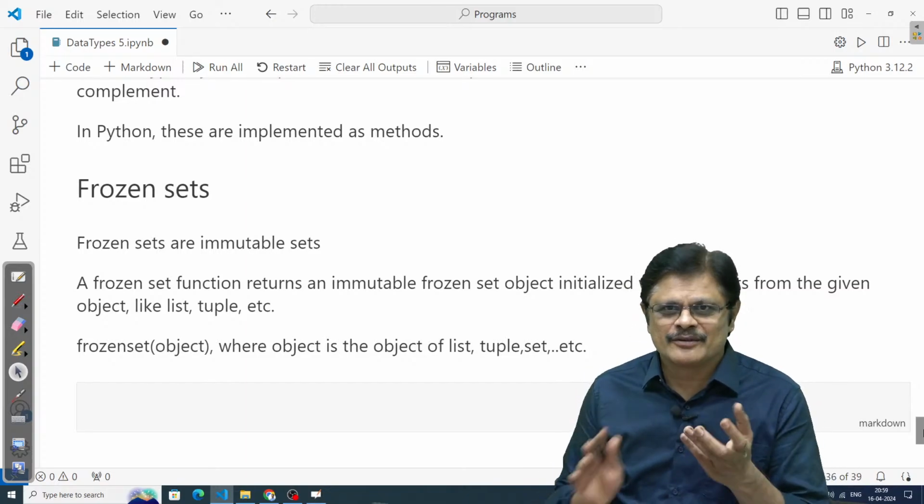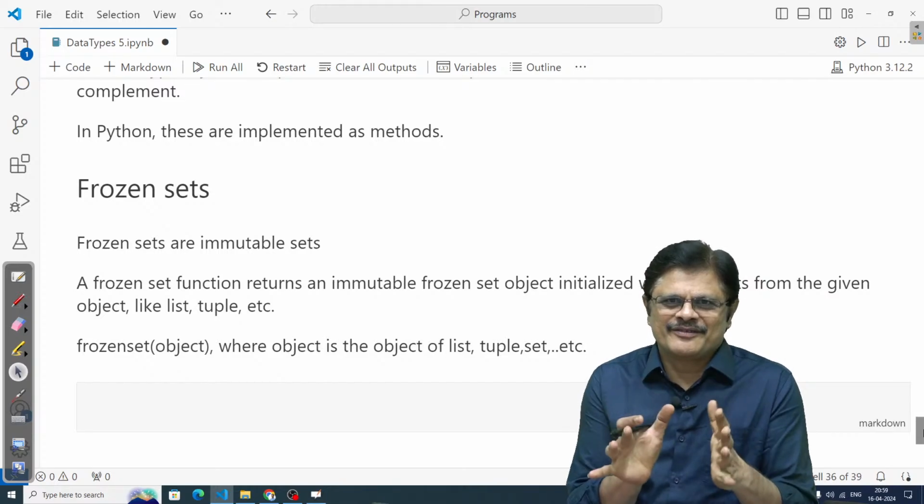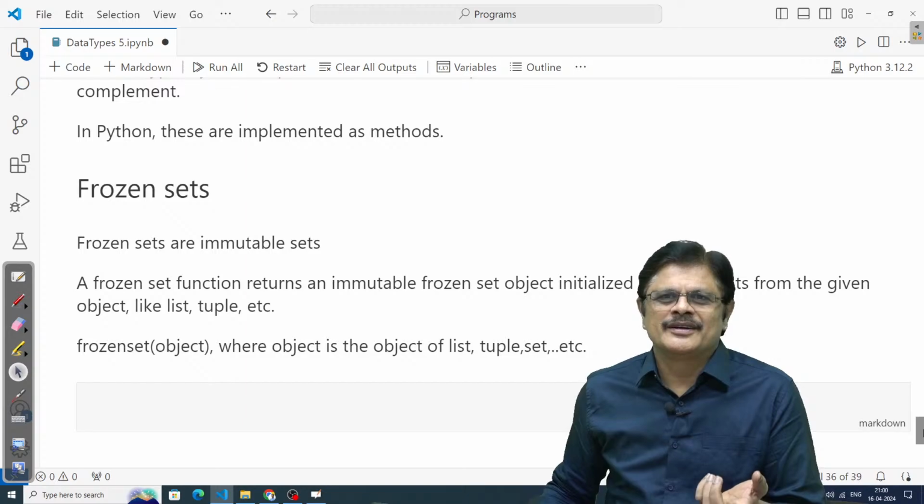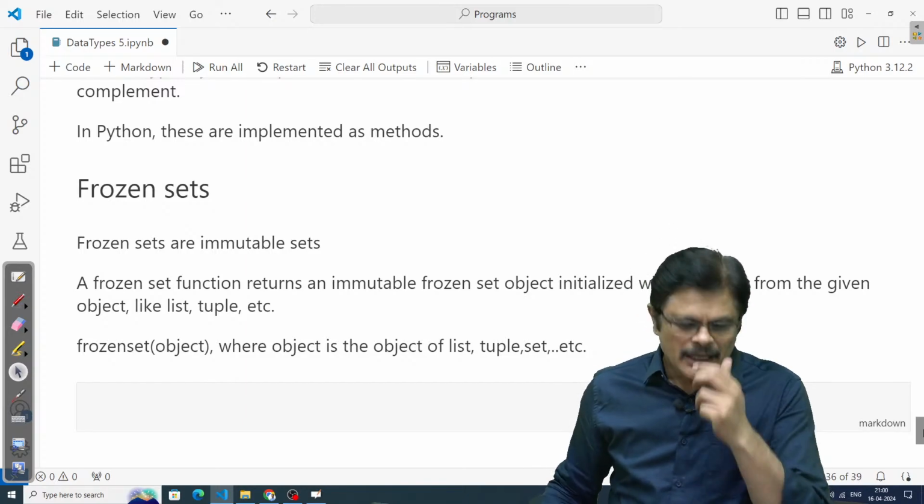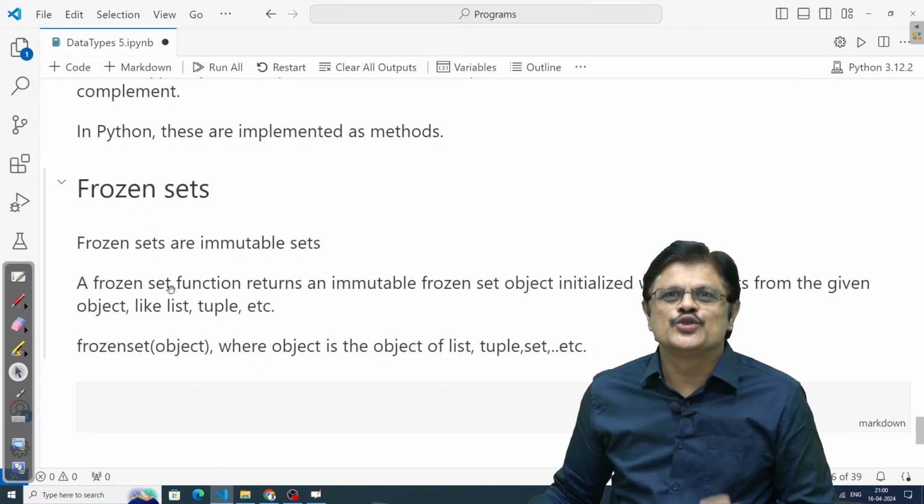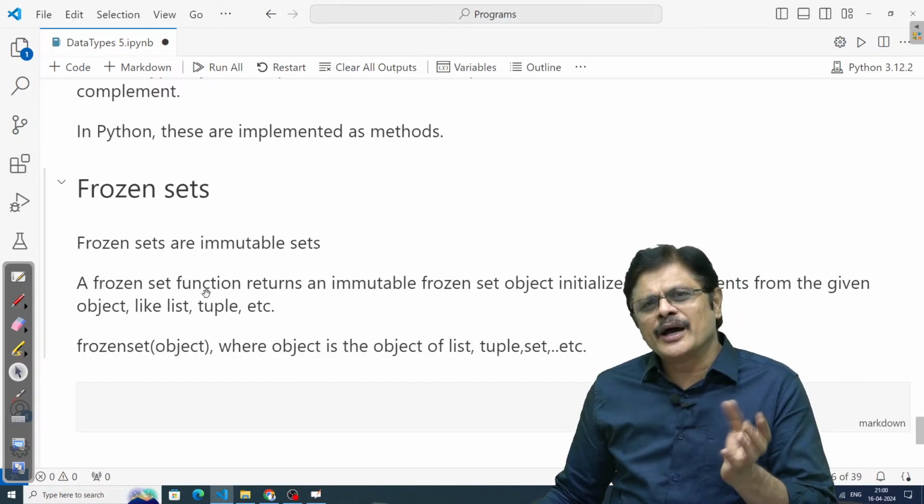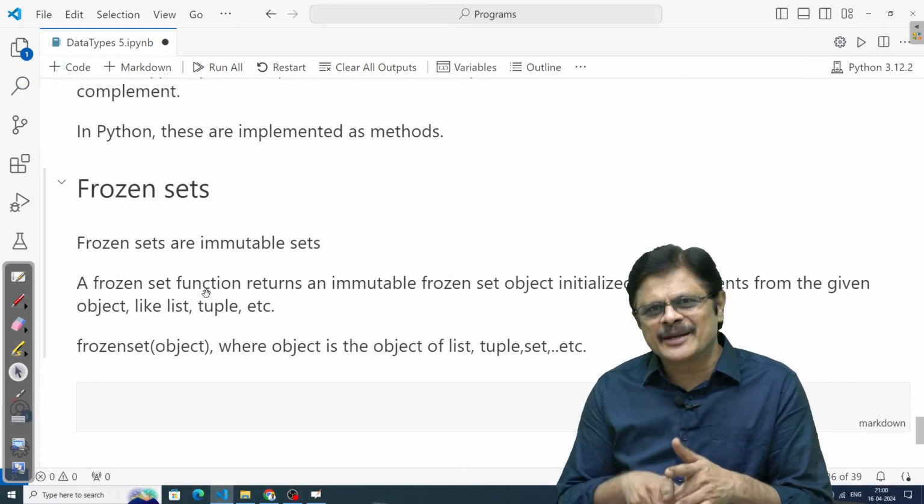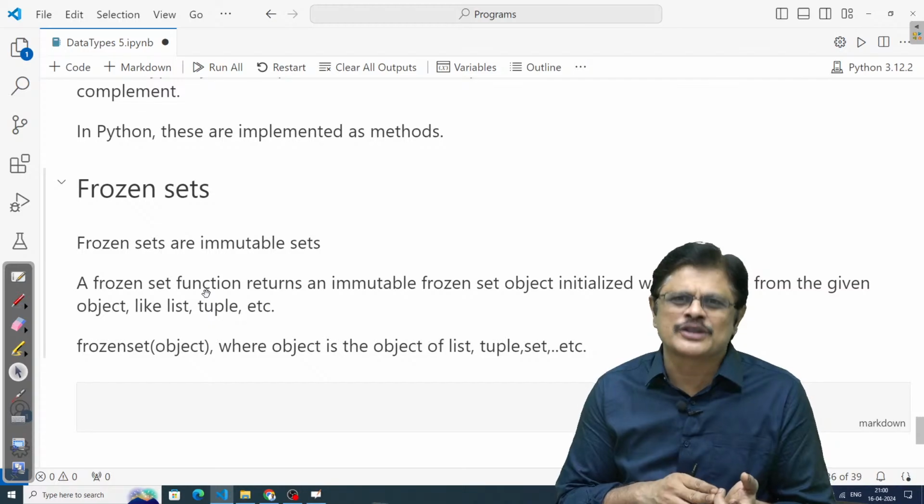So frozen means what? Immutable. You cannot change it. Frozen sets are the immutable variant of sets. If you want to create them, you have to use the frozenset function, and it works with any type. Let it be a list, a tuple, or a set, they all can be converted to a frozen type, my dear friend.